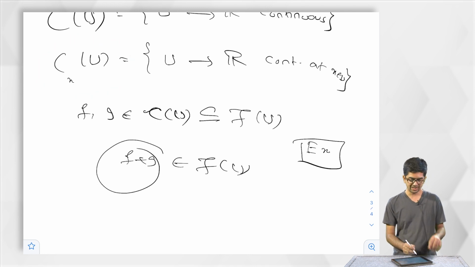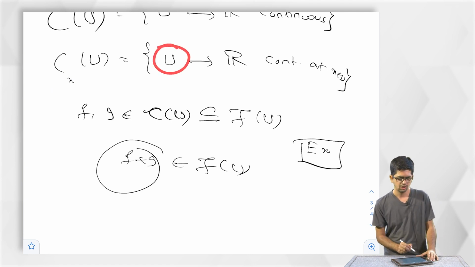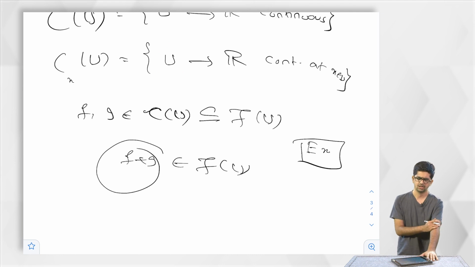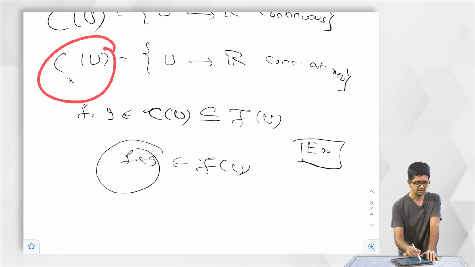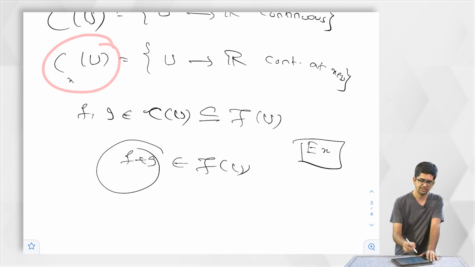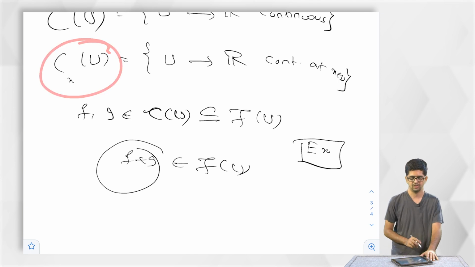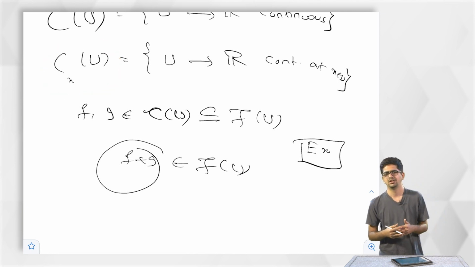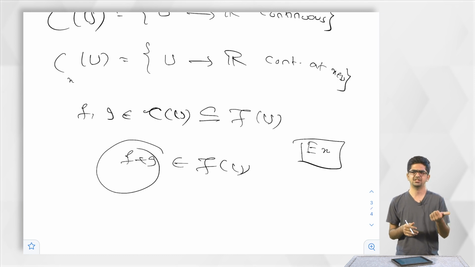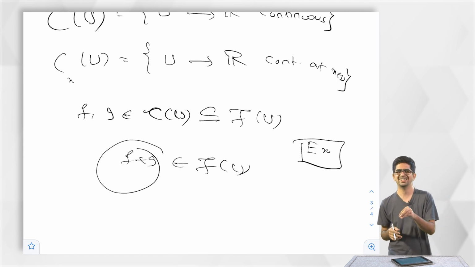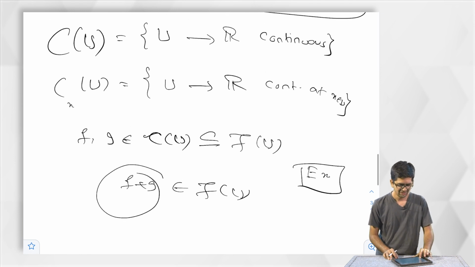If f and g are continuous at a point x, it may be very bad on the whole of U, but at x it may be nice. If f and g are elements of this, is the sum an element of this? Is the product an element of this? If I take an element from here, is minus f an element here? If I take an element from here that is nowhere 0, is 1 by f an element here? These are the questions that we need to ask. It should be straightforward from whatever I have done for sequences. We will just copy paste that here and you will get this.